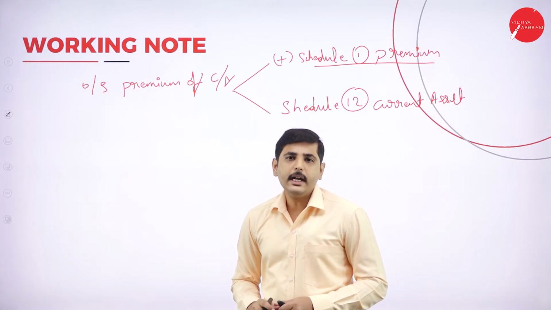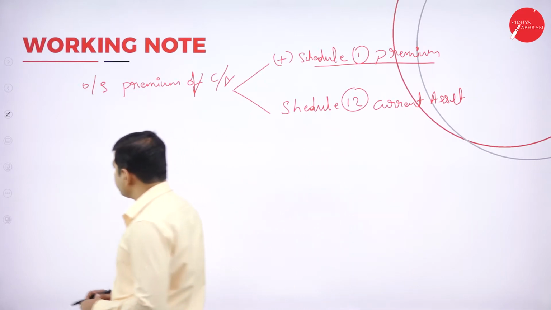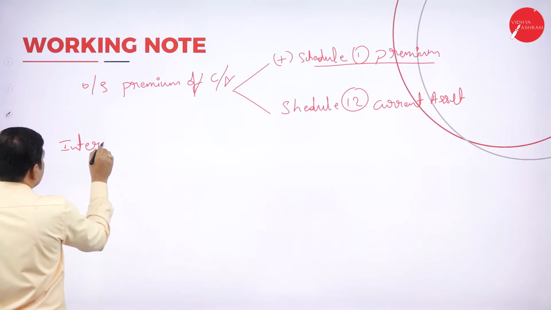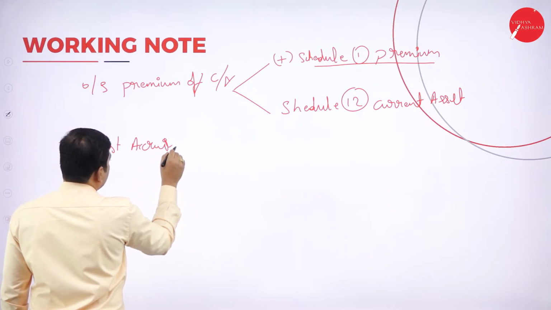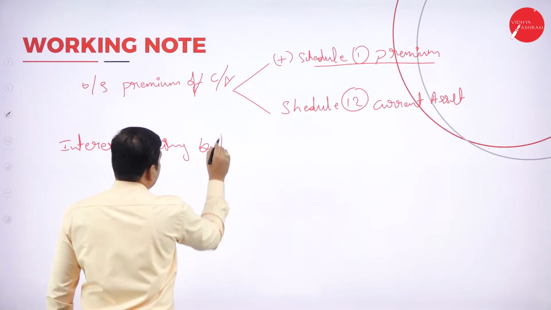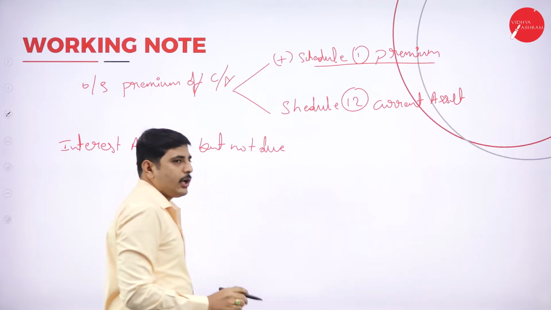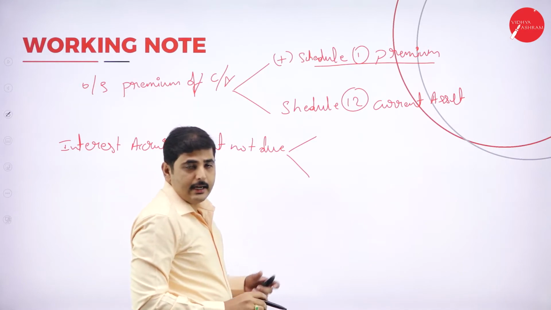Next one, interest accruing but not due. Interest accruing but not due, where can we show this? This is also a current asset for us.